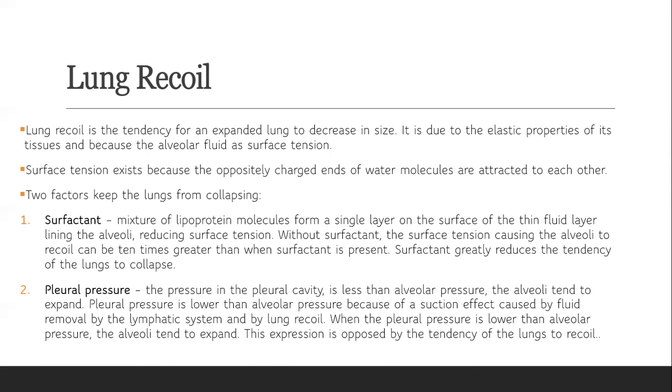The next factor we have is the pleural pressure. The pressure in the pleural cavity is less than the alveolar pressure, so the alveoli tend to expand. The pleural pressure is lower than the alveolar pressure because of a suction effect caused by fluid removal by the lymphatic system and by lung recoil. So when the pleural pressure is lower than the alveolar pressure, the alveoli tend to expand.